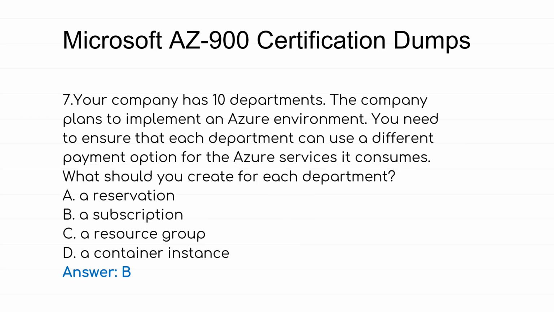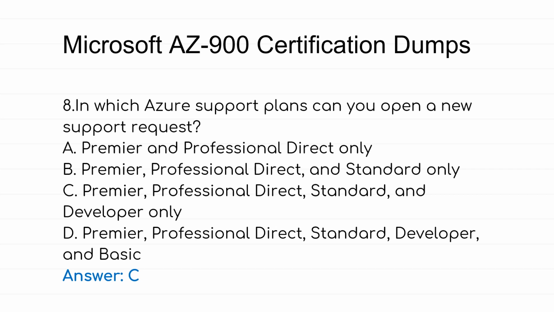7. Your company has 10 departments. The company plans to implement an Azure environment. You need to ensure that each department can use a different payment option for the Azure services it consumes. What should you create for each department? A. A reservation. B. A subscription. C. A resource group. D. A container instance. Answer, B.